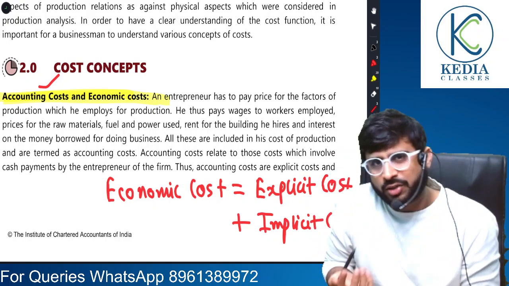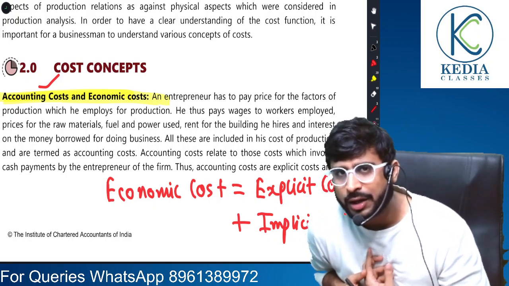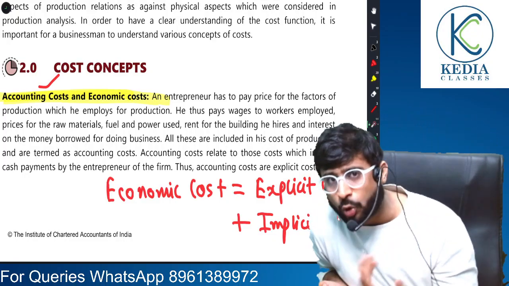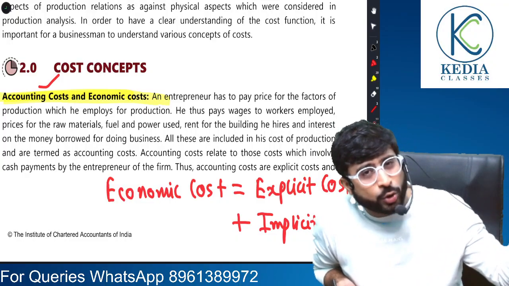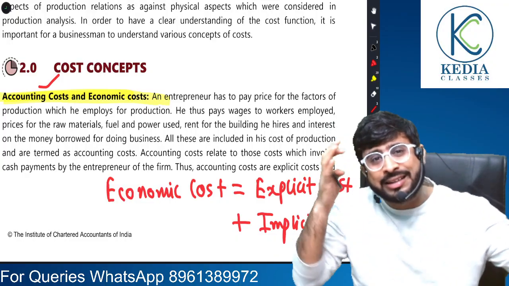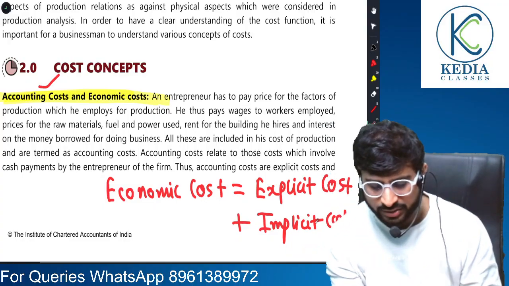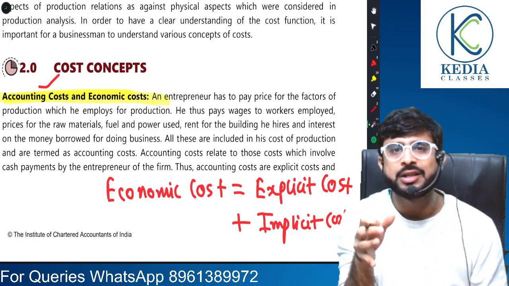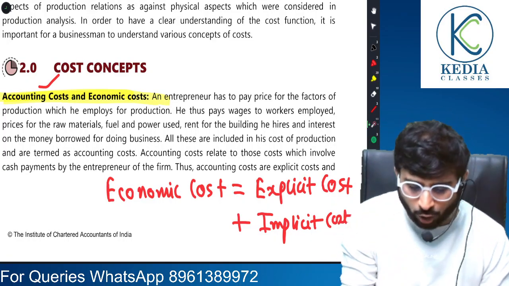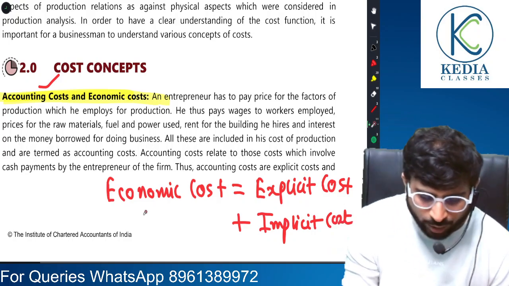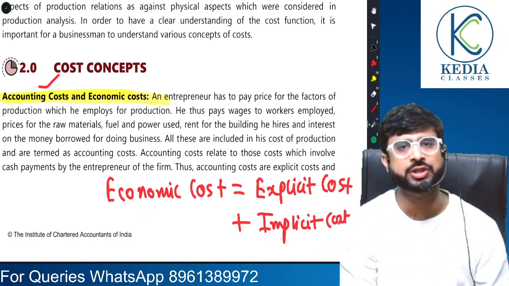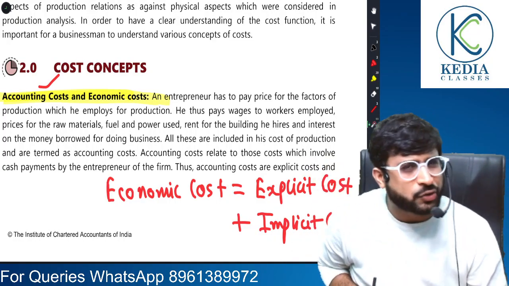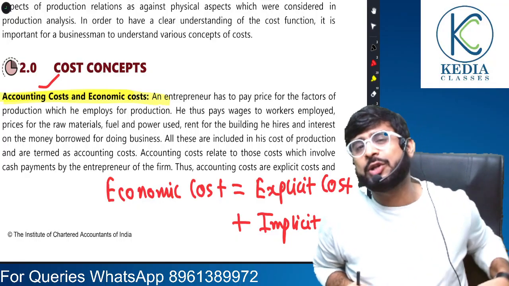So for example, my hard work is my input. I own that hard work, and instead of doing it somewhere else, I am doing it for my own venture. In doing so, I am sacrificing the money that I could have made by working as a chartered accountant elsewhere. That salary sacrifice is implicit cost. The money I am putting into this pen, this camera, and everything is again an implicit cost, and that is what makes up your economic cost. Understood, sir? Two or three more points become relevant for the discussion, but let me remind you of something.